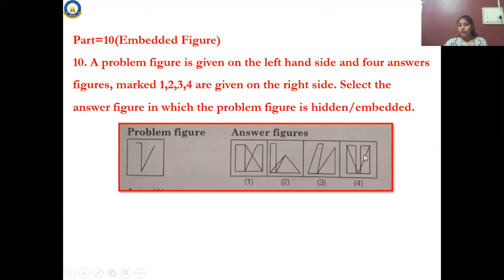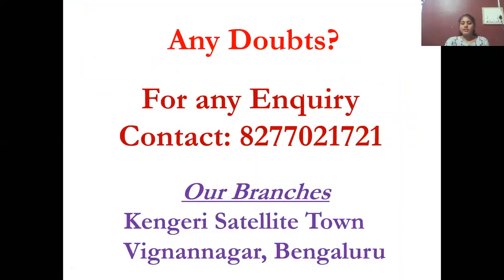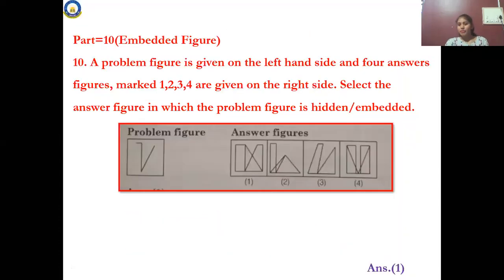Okay, what you have to do? You have to find out which is the hidden figure. You have to find out in which option the figure exists, and answer this. This is how you have to solve the problem based on embedded figures. See students, these are the 10 chapters you will be having for your Navodaya, that is mental ability. In this mental ability, you will have 10 chapters.